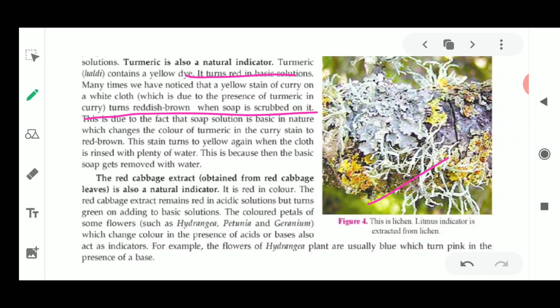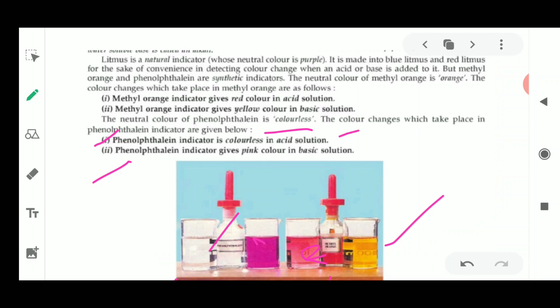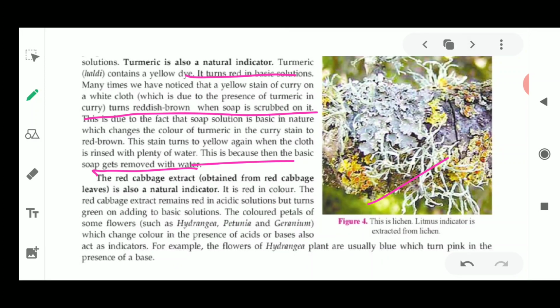This stain turns yellow again when the cloth is rinsed with plenty of water. This is because the basic solution is removed when we immerse the cloth in water. So it is a kind of reversible reaction. Similar reactions take place in phenolphthalein also. When you add phenolphthalein to a basic solution, it turns pink, but once you add some acidic solution to it, it turns into a colorless solution again. In a similar way, this reaction also takes place with methyl orange. So this is an indicator, and this is one example of a reversible reaction.